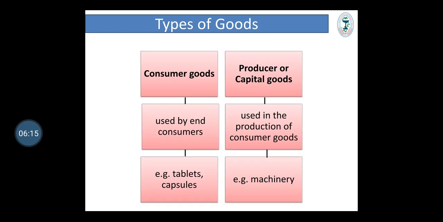There are two types of goods. One is consumer goods and another is producer or capital goods. Consumer goods are used by the end consumer like tablets or capsules, and producer goods are used in the production of consumer goods, that is machinery. So consumer goods like tablets, capsules are directly consumed by the customer, and producer goods are used in the production of consumer goods, that is machinery which is used in the production of tablets and capsules.